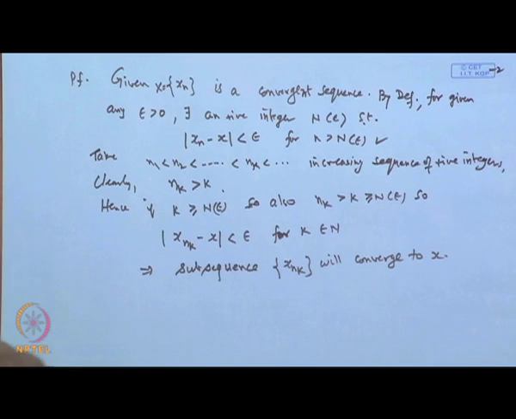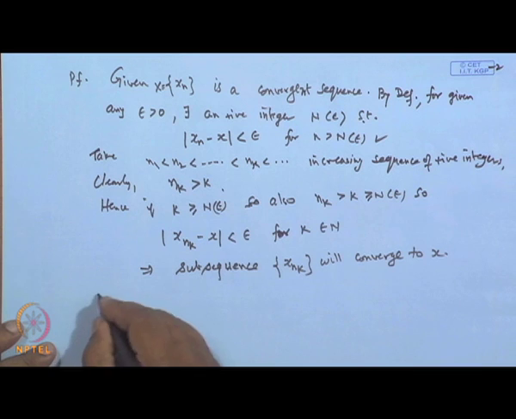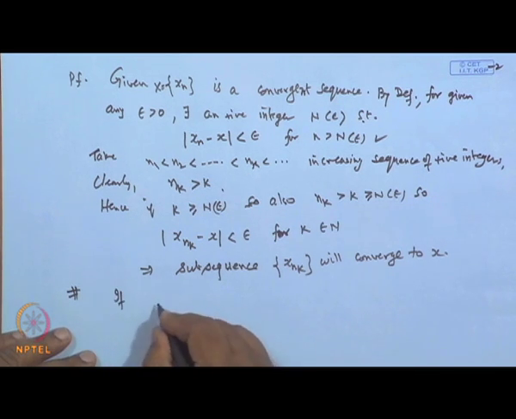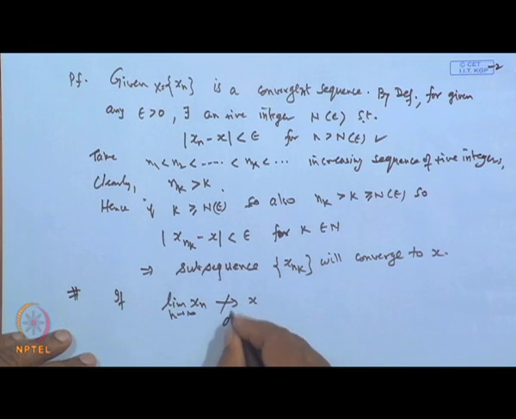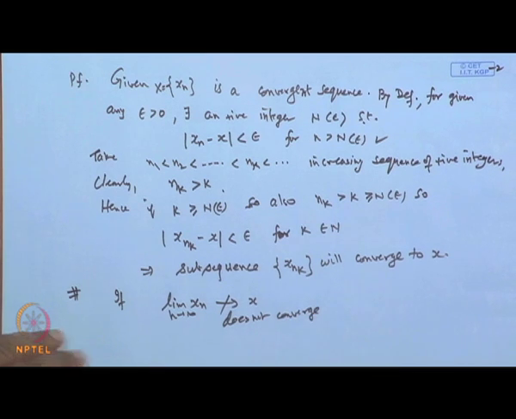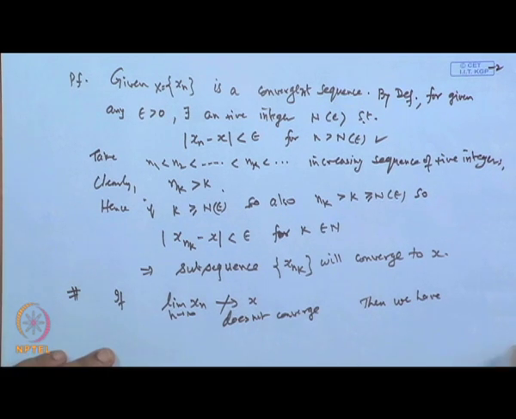If the limit of x n as n tends to infinity does not converge to x, or the limit fails, then we have the following equivalent criteria.